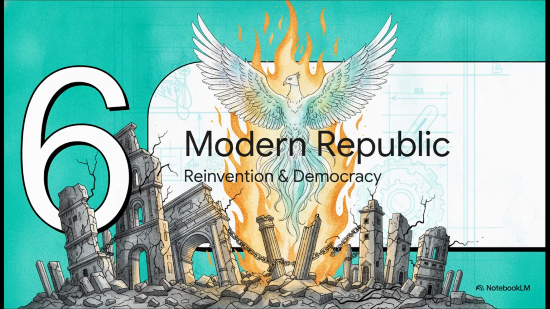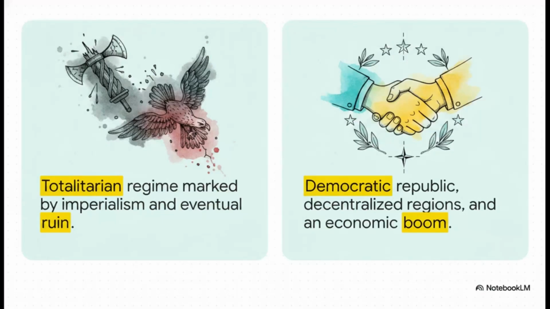Section 6. The Modern Italian Republic. Rising from the absolute ashes of World War II, with a destroyed economy and a traumatized society, Italy had to reinvent itself from the ground up yet again. This post-war era was all about a deliberate, structural rejection of the past. The new leadership looked at the total ruin left by the fascist regime, which, remember, had operated under a monarchy, and ran in the exact opposite direction.